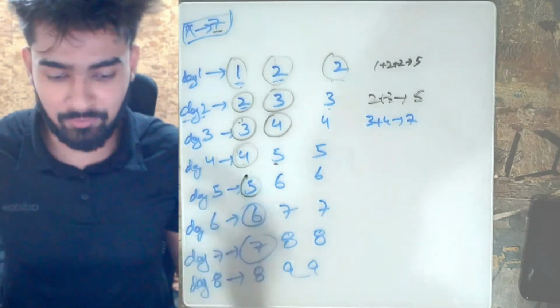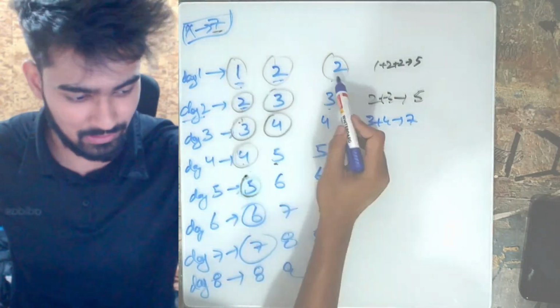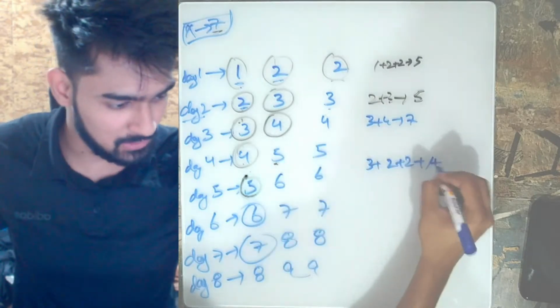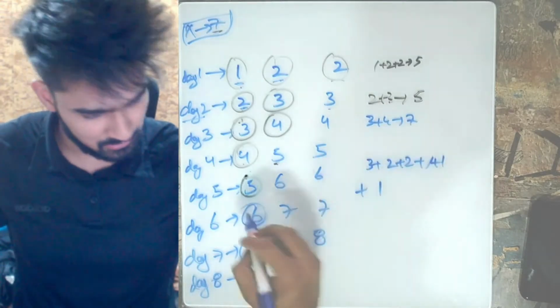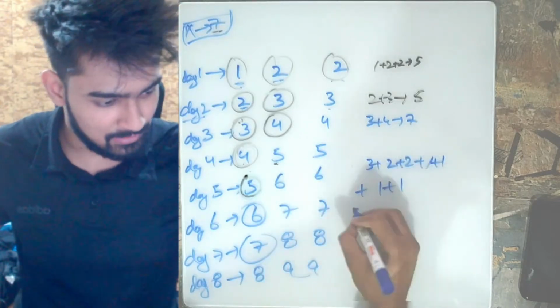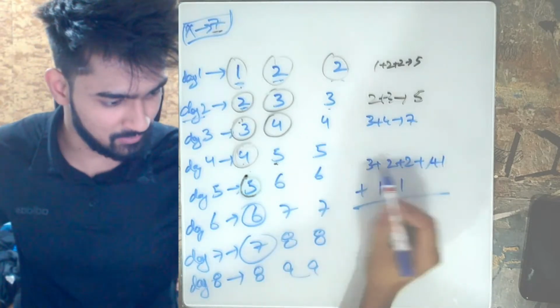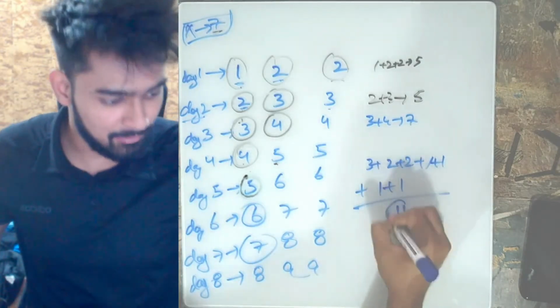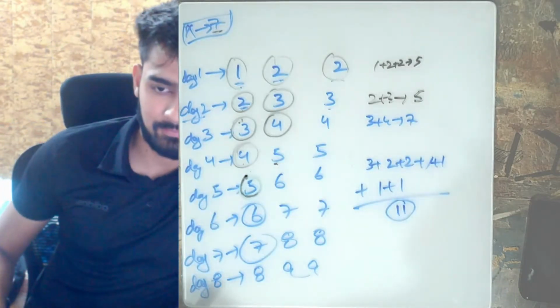Now, what is the total number of packets you were able to buy? So we have 3 plus 2 plus 2 plus 1 plus 1 plus 1. Sorry, 4 times 1. And this is actually what? 7, 8, 9, 10, 11. This is 11. That means you were able to buy 11 packets of sugar in total.